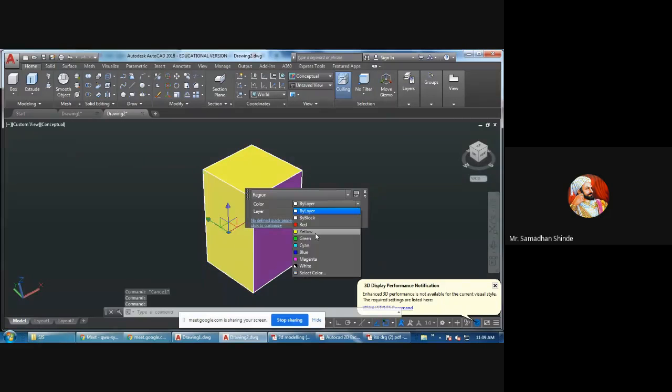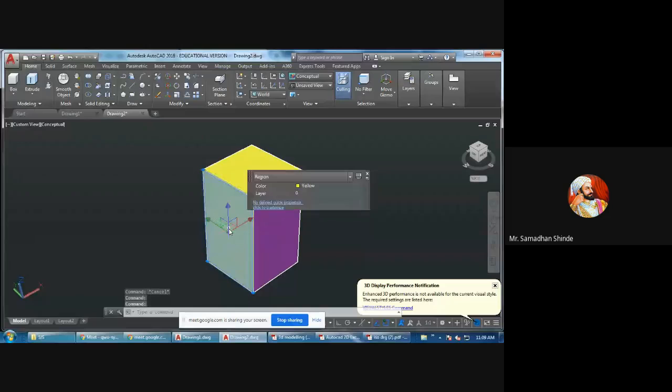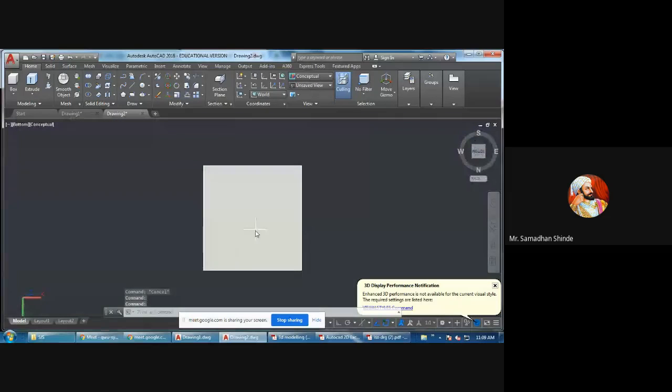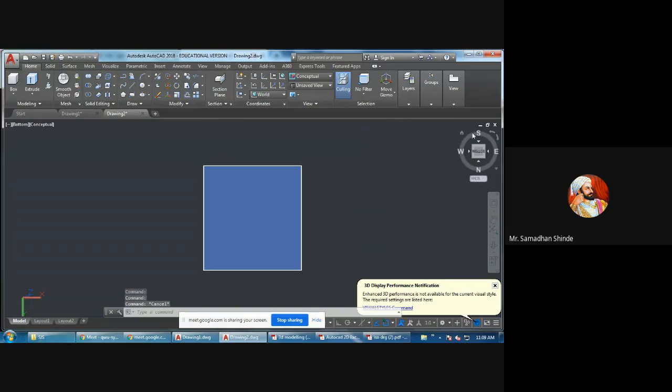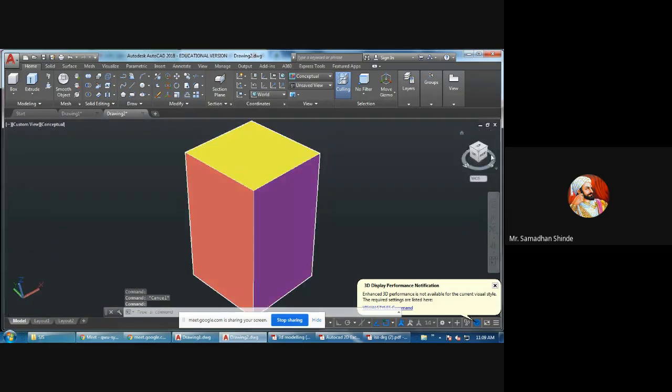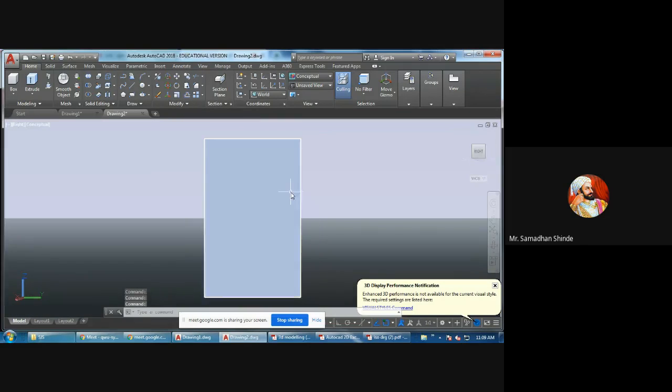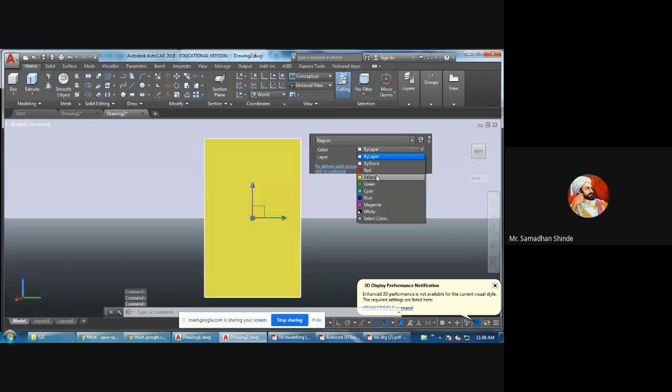One box I have drawn, maybe red like this, maybe top, front, any other color, then green for this.